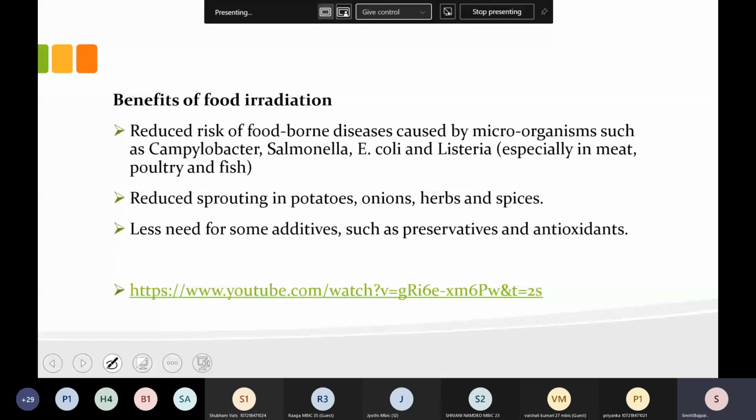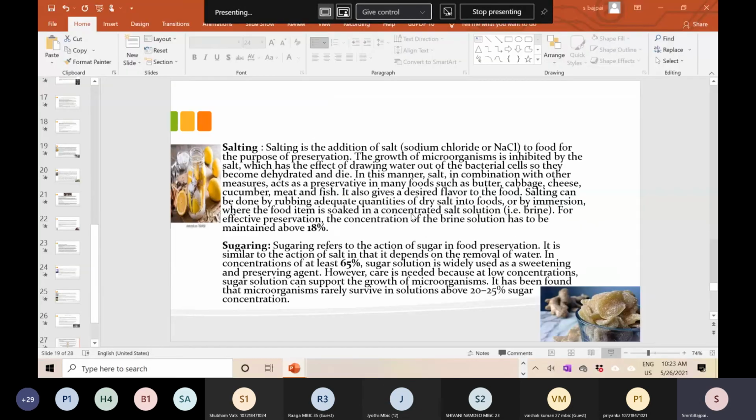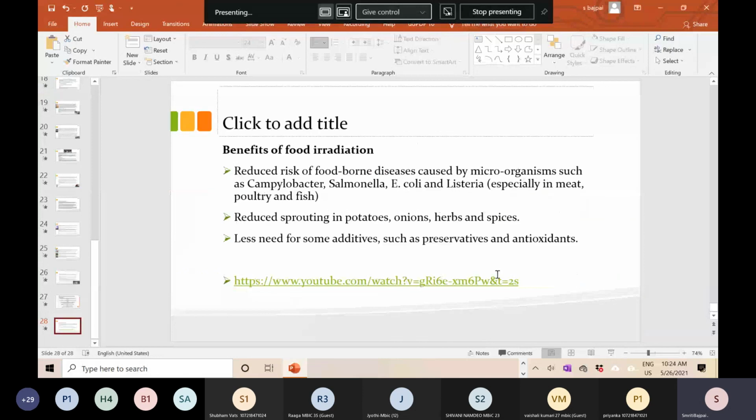Now there are certain benefits of food irradiation also, that is the reduced risk of foodborne disease, reduced sprouting, and less need for additives. So these are the certain irradiation benefits. So this was all about irradiation, all about the preservation techniques which we have seen here. Okay.